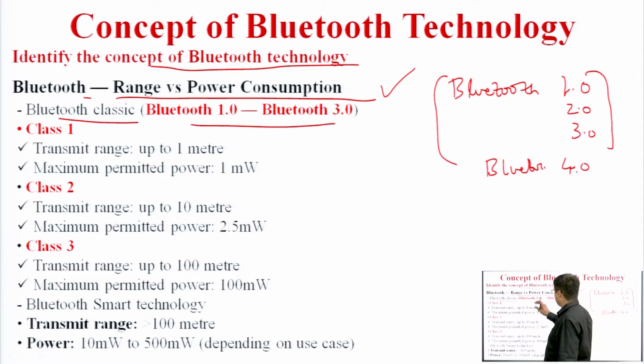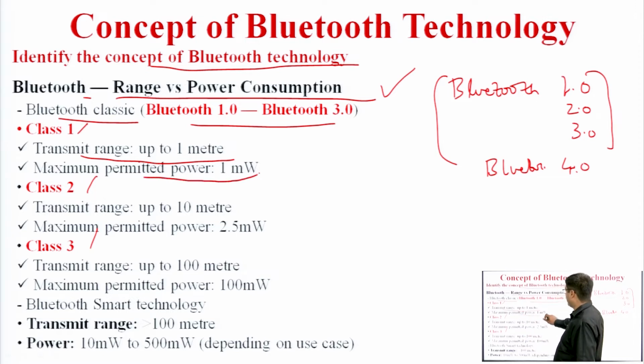So it has three classes: class 1, class 2, class 3. Class 1 has a transmit range up to 1 meter only. In class 1, its transmission range is only limited to 1 meter. Maximum permitted power is 1 milliwatt. Transmit range is increased in class 2, that is up to 10 meters. That is a basic transmitting range, and its permitted power is 2.5.